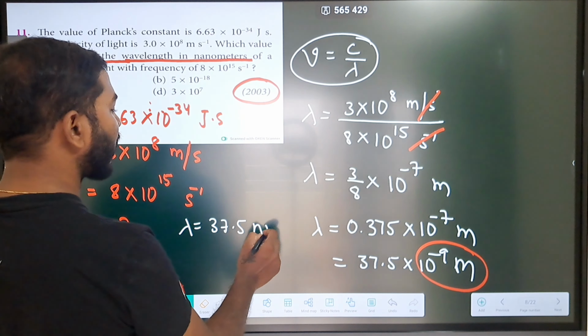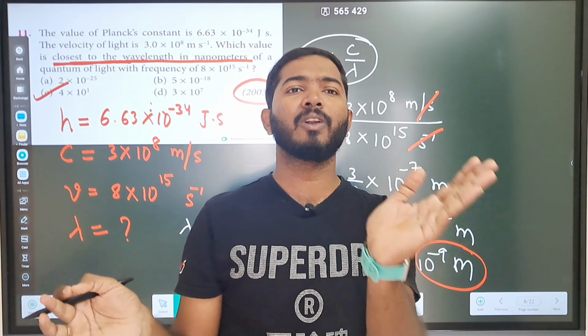If you observe carefully, the question asks for the value closest to the wavelength in nanometers. They themselves say that we are not going to get the exact value, we will get the closest value.